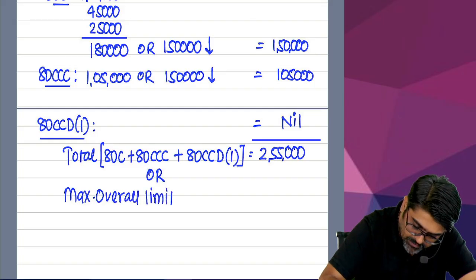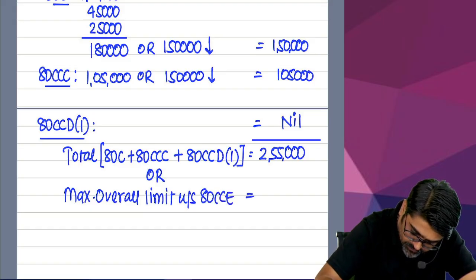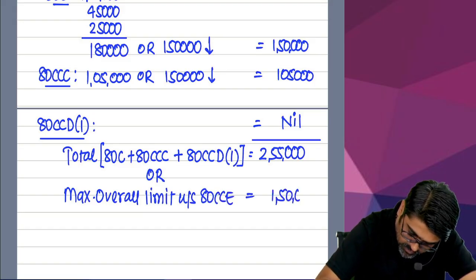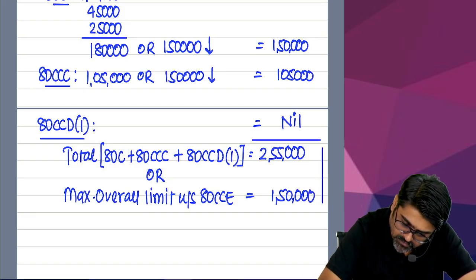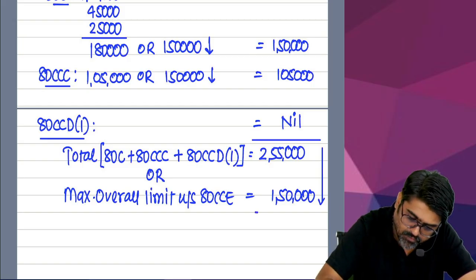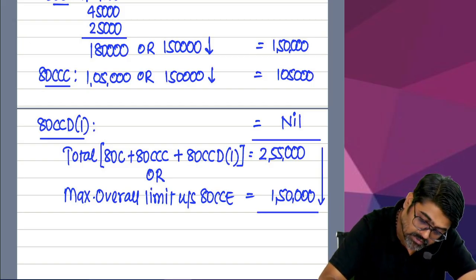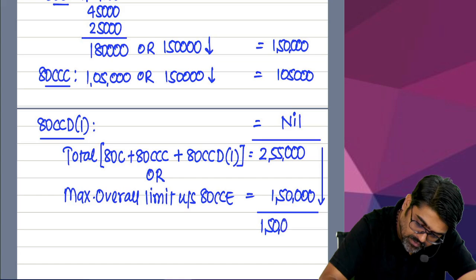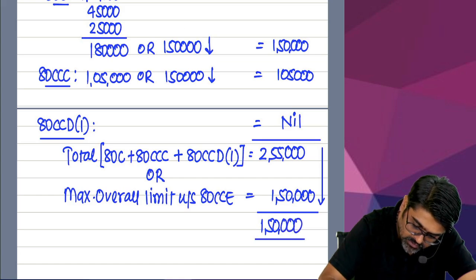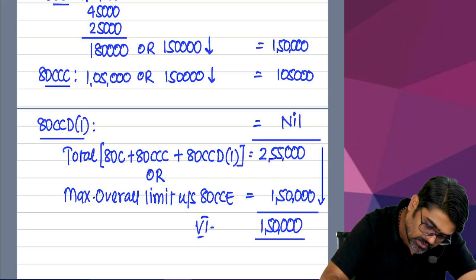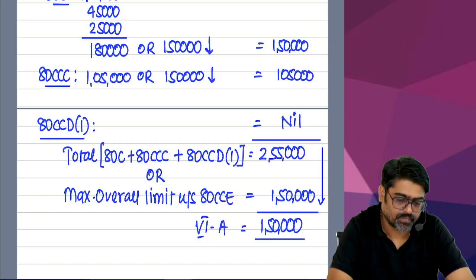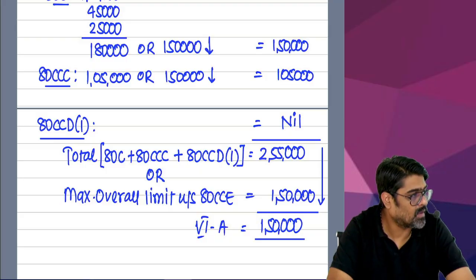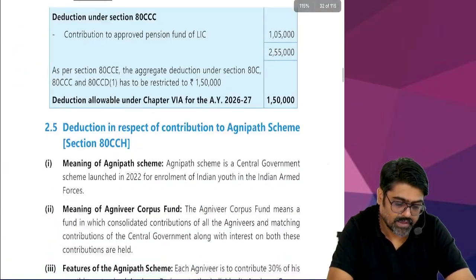Maximum overall limit under section 80CCE. How much? So even if the total is 2,55,000, still the maximum deduction will not be more than 1,50,000. So the total deduction is 1,50,000. Against this you will write down, this is your total Chapter 6A deduction. Done, sir? Easy? Next question.